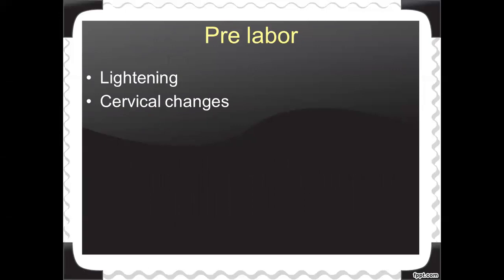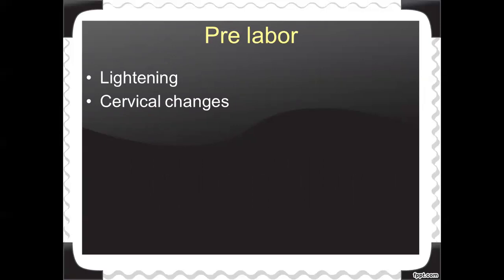So pre-labor means when the lightning occurs and some cervical changes will be there. So what is this lightning? Otherwise we can call it baby dropping, where the baby is dropping into the pelvis. Hence the size of the fundal part will be reducing. That is known as lightning, baby dropping.